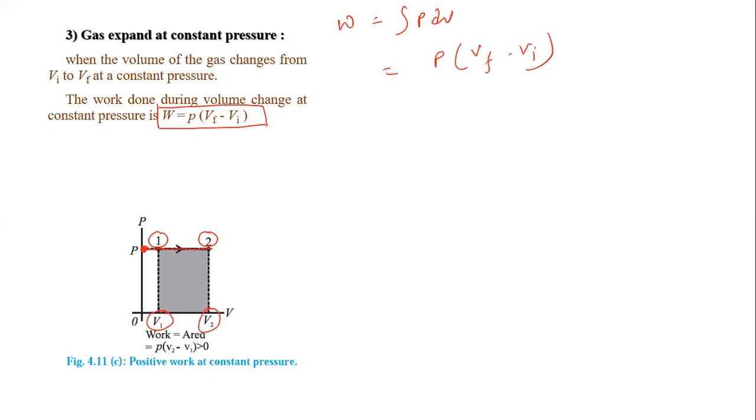You can see the diagram. Volume increased. And if you want to find out work done in this case, you can find the area under the curve, and that area under the curve gives us work done. And this work done is positive. I told you when volume increases, work is positive. So here volume is V1 and then the final volume is V2, which is greater. So work done is positive in this case.